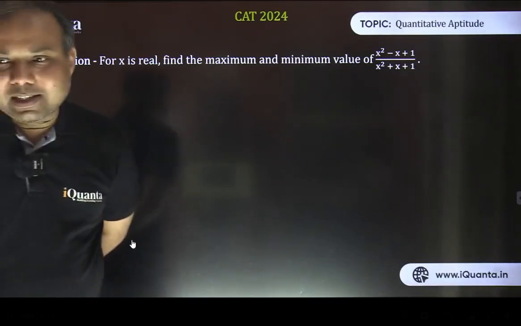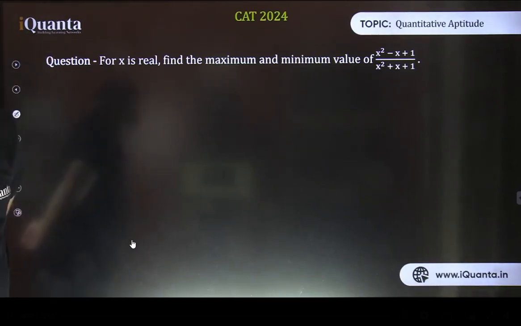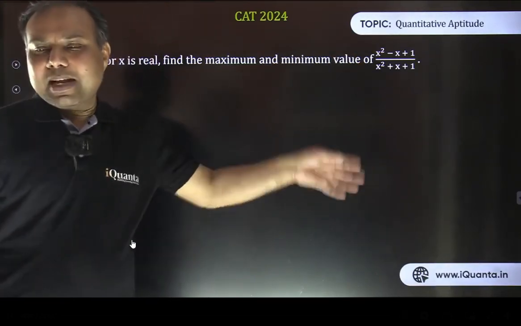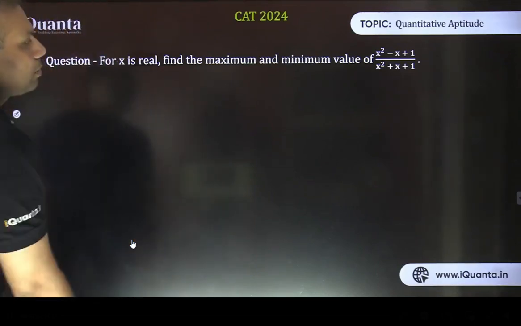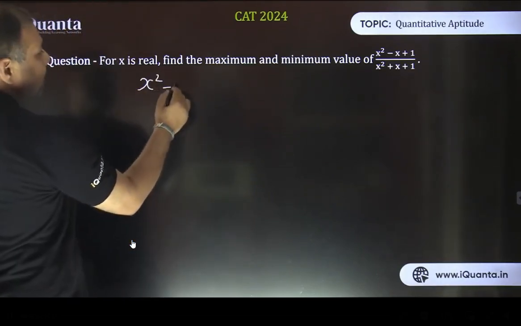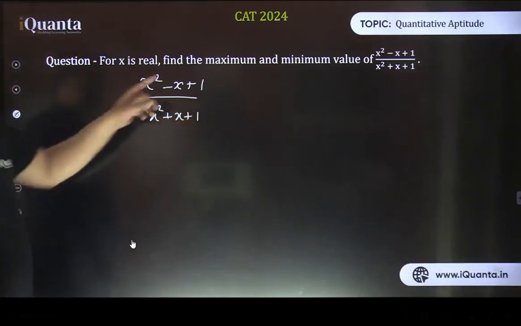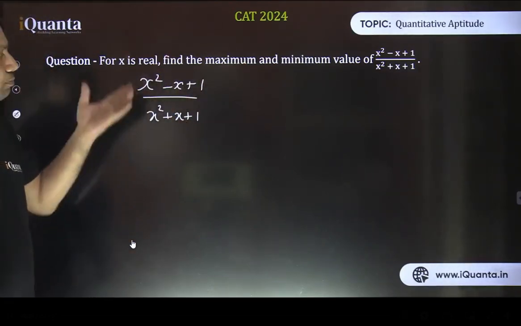Okay, so I got one nice suggestion here by Vyas. So let me write that. He suggested let's equate it to some value and then make a new quadratic equation. Okay, so let me write. So he's suggesting that x square minus x plus 1 upon x square plus x plus 1. We want to find the minimum and maximum values of this expression.